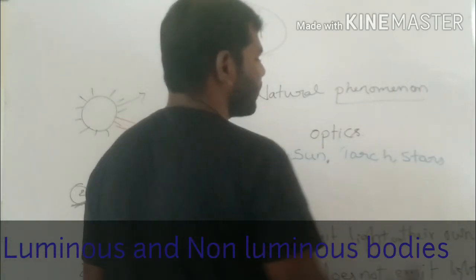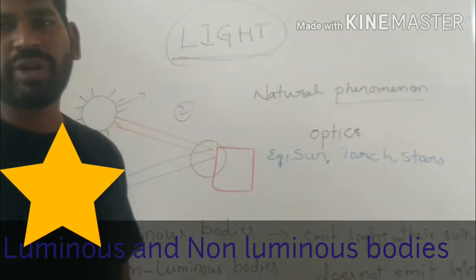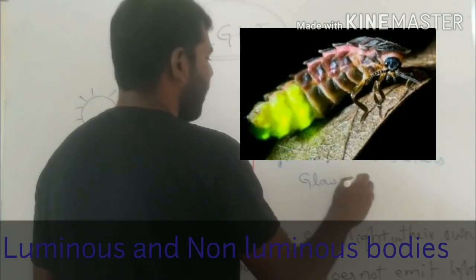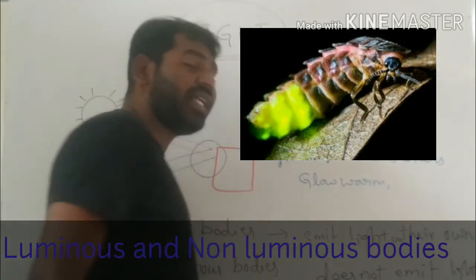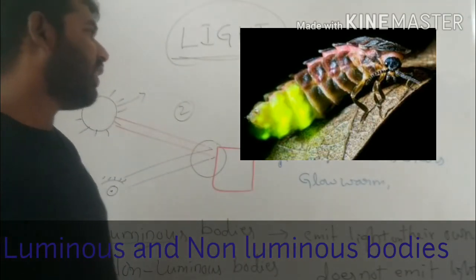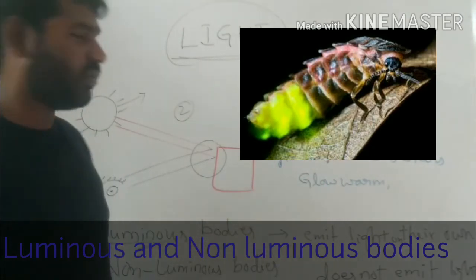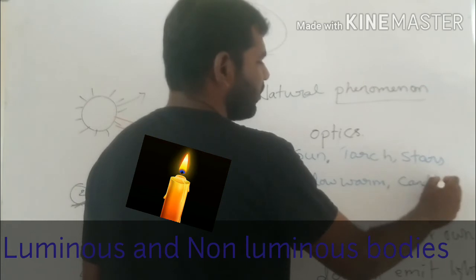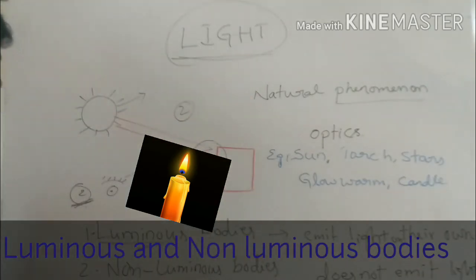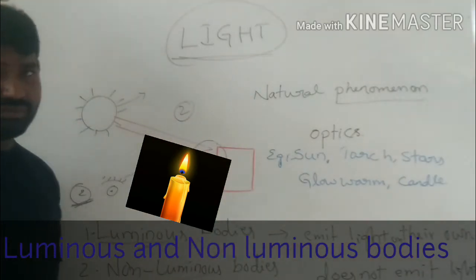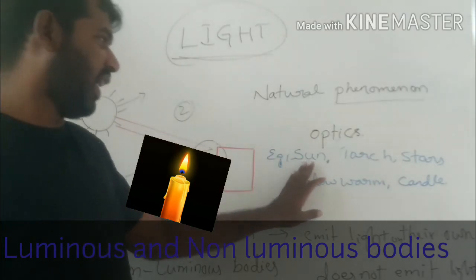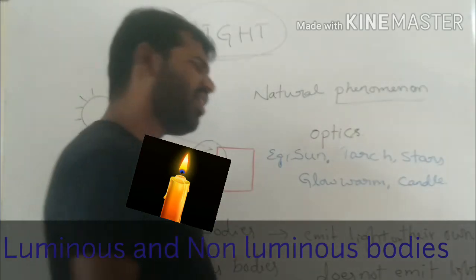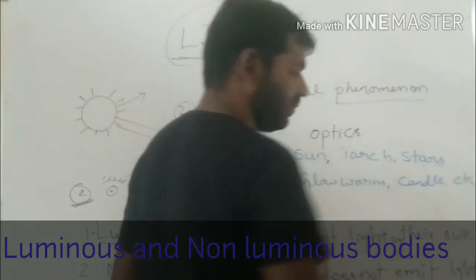All stars are also luminous bodies. Glowworm is also a small organism that emits light. Then another one, candle. Examples of luminous objects are the sun, torch, stars, glowworm, candle, and more.